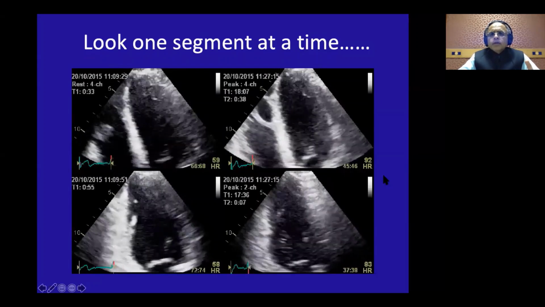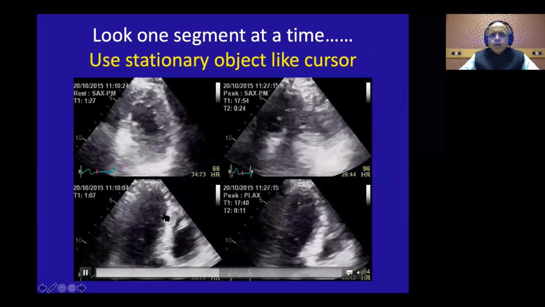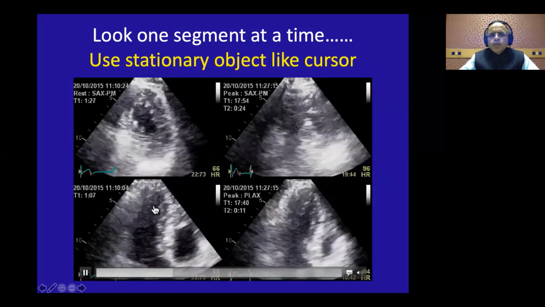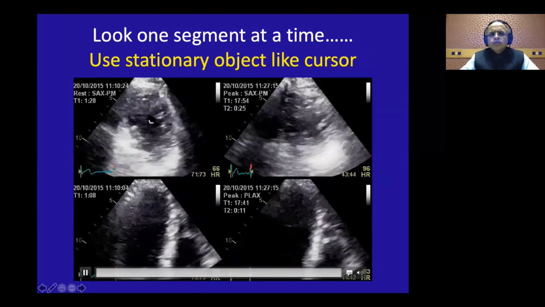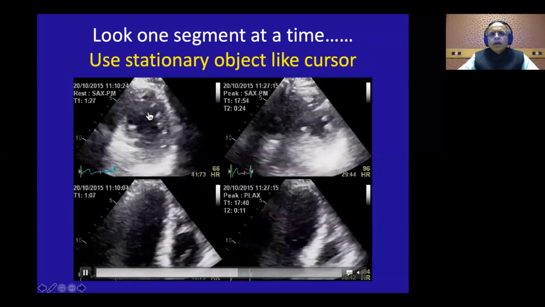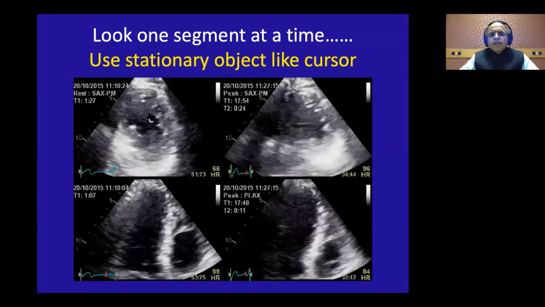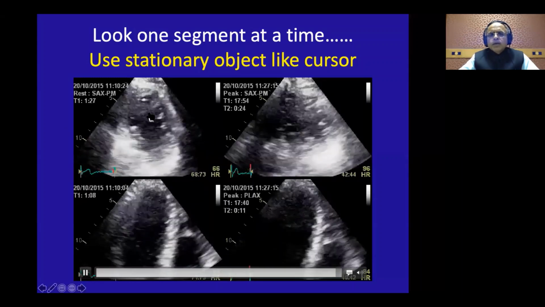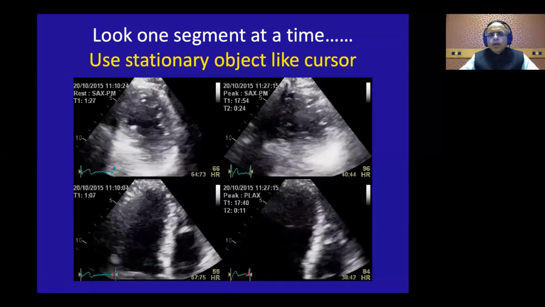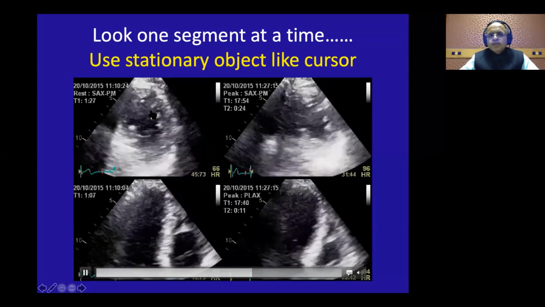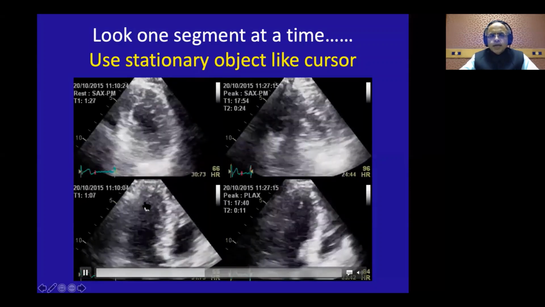Second thing is that to appreciate regional wall motion abnormality, you can keep one stationary object there, like my cursor here, or you can use the measurement cursor. Just keep it there and look at how the endocardium is coming towards that cursor. This helps you appreciate the movement of the subendocardium also, and how well it is coming towards the stationary object. So use a stationary object and keep it at every segment.